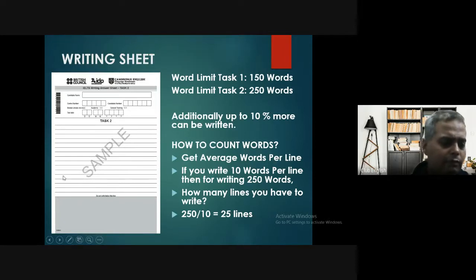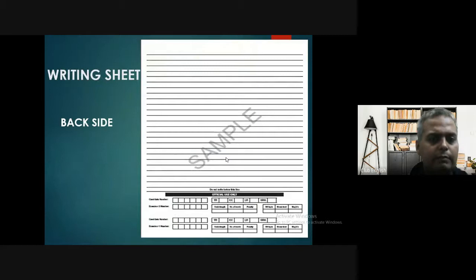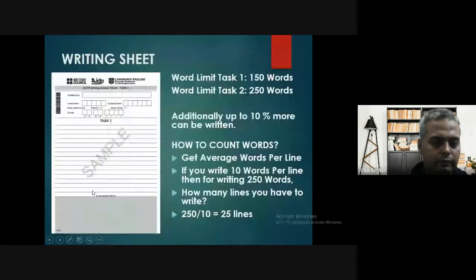There are around 15 lines on this page, page number one. I'll be showing you the other sheet. This is the other sheet, as you can see, the back side of it. There will be some things down there which are for official use. You don't have to use them. And this is the front sheet. I'm coming here again. Now, how many words do you have to write? People generally ask, okay, I have to write 250 words, so how much additional can I write? Or what if I write less than 250?